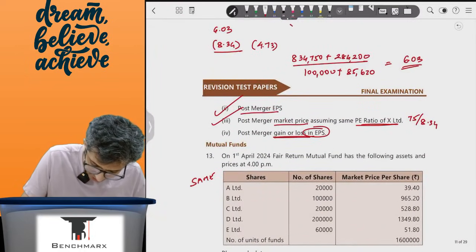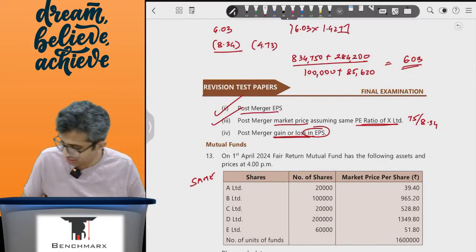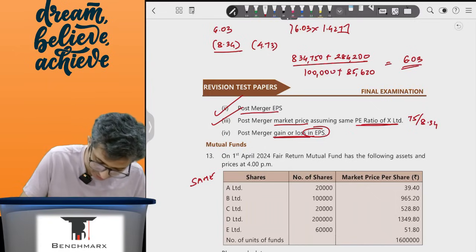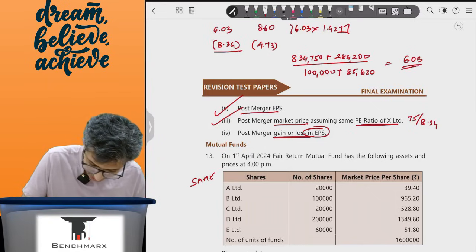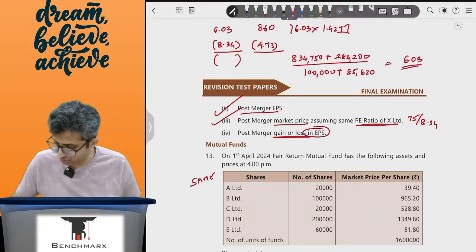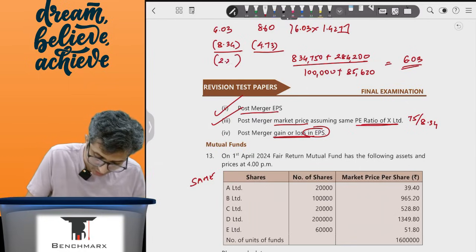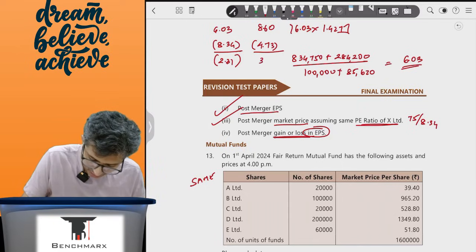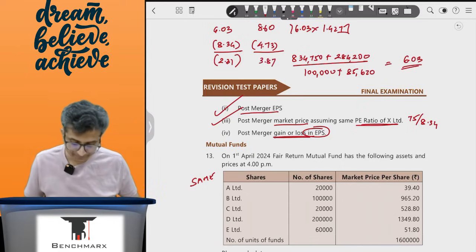Okay, now if I take this, this is 6.03 into 1.427 effectively. 6.03 into 1.427 comes to around 8.60, which means there's a big loss for the acquirer. 6.03 minus 8.34, around 2.31 loss, and there is a big gain, 8.6 minus 4.73, this is 3.87, a huge gain.